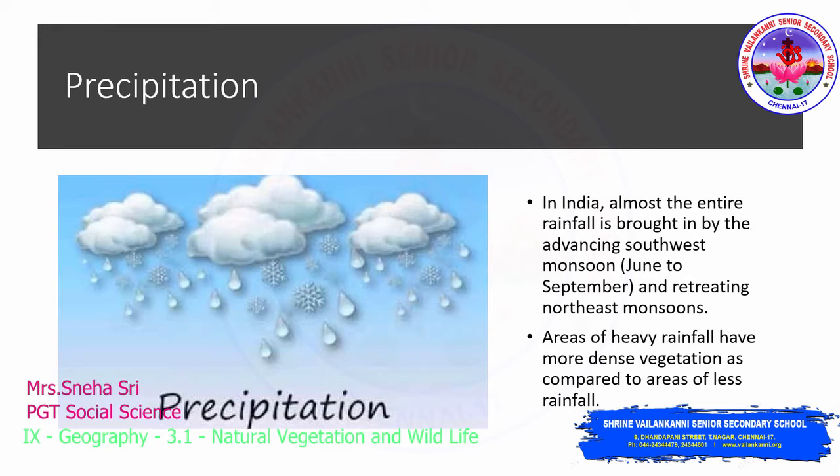When the rainfall received in an area is less, how will the vegetation be? The vegetation will be very less or poor, because water is very important for plants to grow. So if the vegetation is good, it means the rainfall is heavy. If the vegetation is poor, it means the area receives only less rainfall.